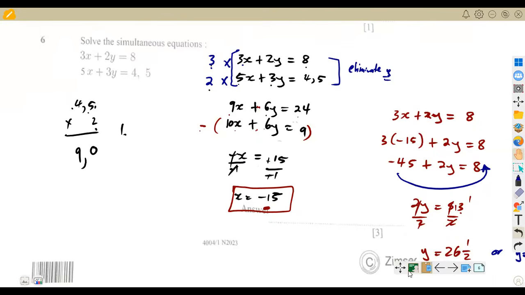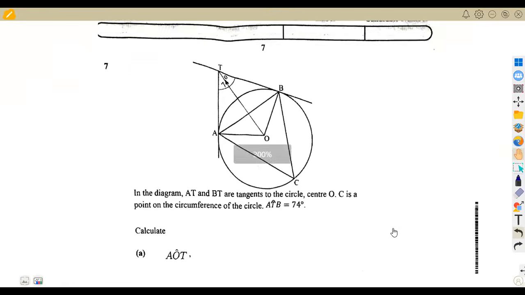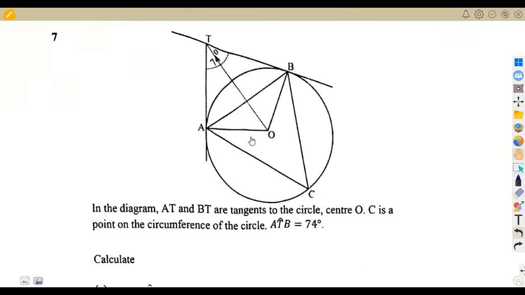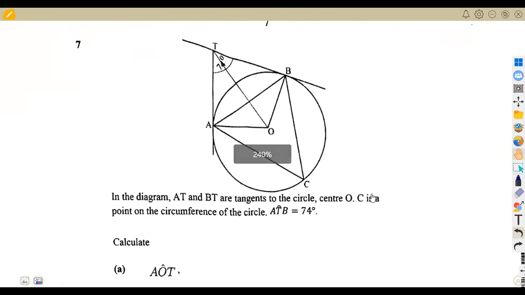That will be question number 7, circle geometry. It's 74 degrees. In the diagram, we are given AT and BT. A to T and B to T are tangents. Remember from our theorems, I said 2 tangents taken from the same point to the circumference will be equal in length. So it means AT is equal to BT.